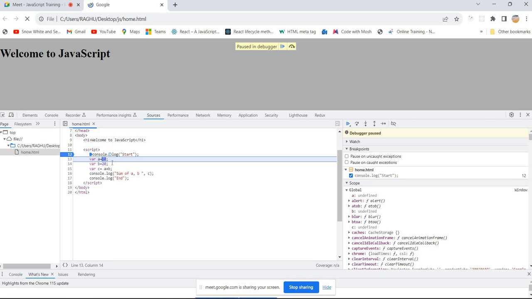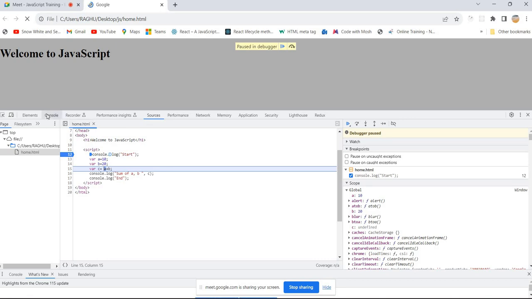What is there? A is equal to 10. Observe carefully. Right now the A value is undefined, B value is undefined, C value is undefined. Whenever we execute A is equal to 10 in the execution phase, it will give you that value, right? This is part of the window object and it is a global scope, and that is part of the global execution context. Now if you execute line number 14, B value changes to 20.